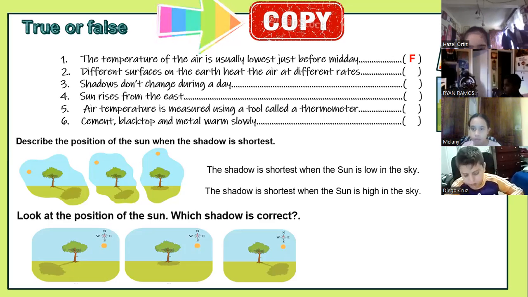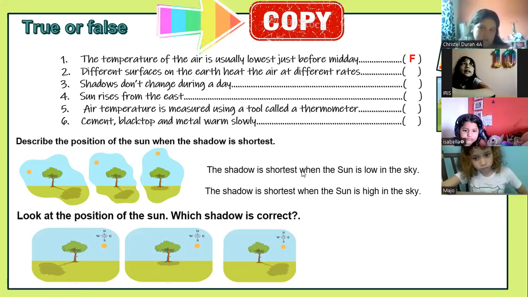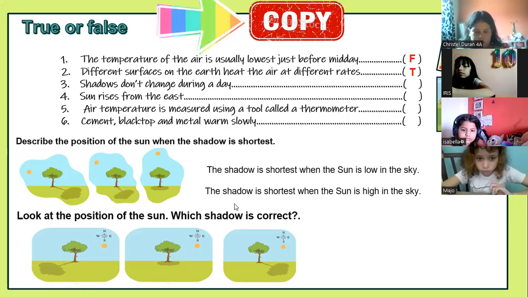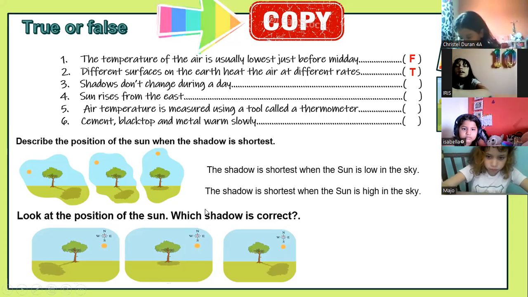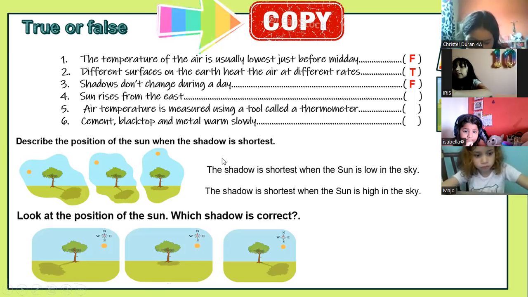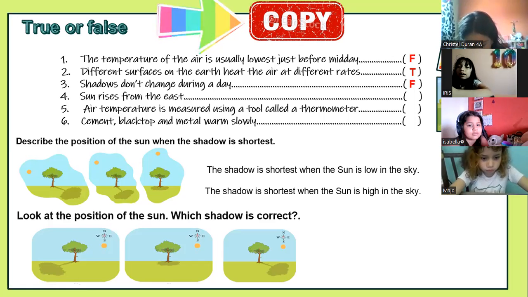How is the number 2? Different surfaces on the earth heat the air at different rates. True or false? Surfaces like pavement, water, cement. How is it? It's true. Water heats at different rates than cement, than sand. Shadows don't change during a day. False. They change according to the positions of the sun in the sky.